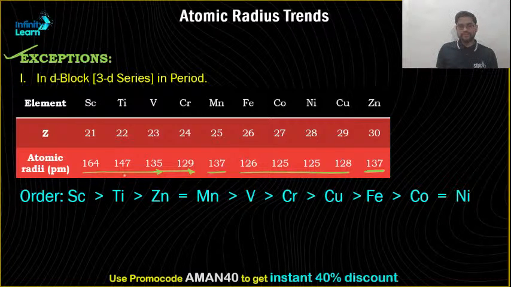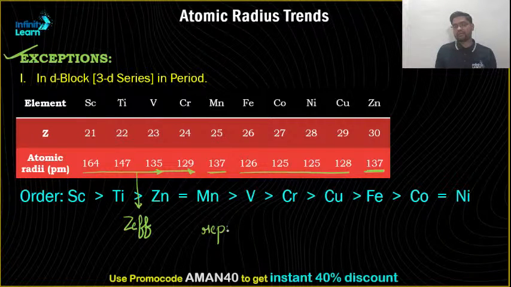So this first trend is attributed to Z effective. The effective nuclear charge keeps on increasing and hence the size keeps on decreasing. Then all of a sudden there is an increase in atomic radii. This is due to repulsion in pairing of electrons. The repulsion caused by pairing of electrons, we can say.